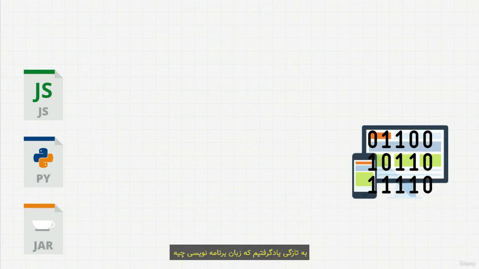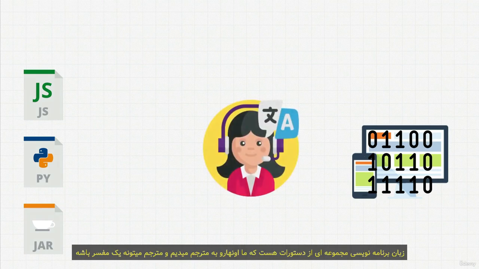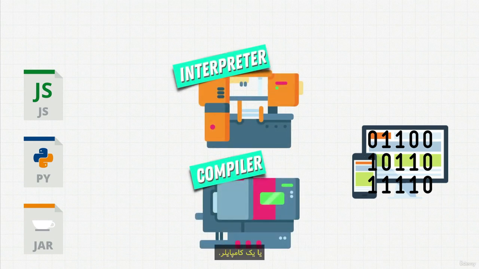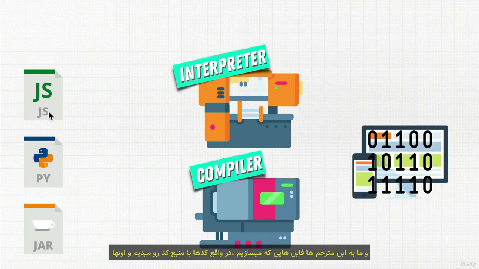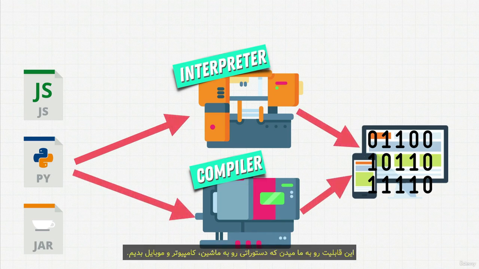Welcome back. We just learned what a programming language is. It's just a set of instructions that we give to a translator. And this translator can be an interpreter or a compiler. And we give these files that we create, our own code, our source code, to these translators. And they allow us to give instructions to machines, to computers, to phones. So we learned that we need these machines in order for us to write Python, right?